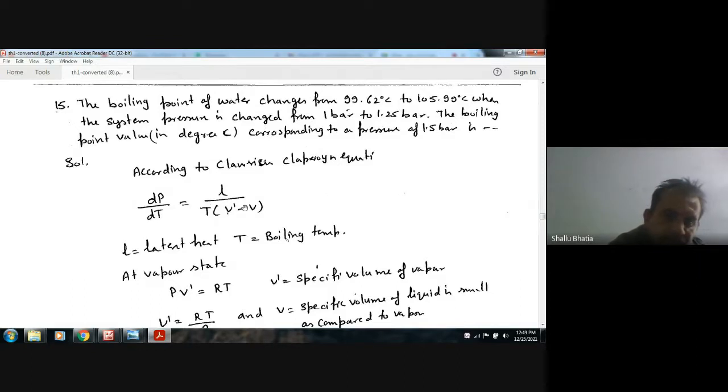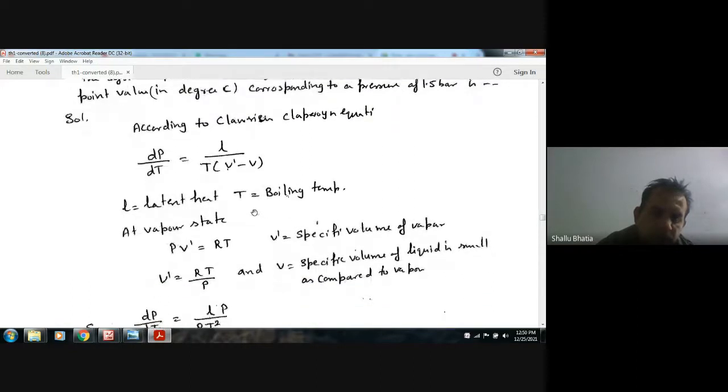So dP by dT is, according to the Clapeyron equation, L divided by T times the difference of specific volume of vapor and specific volume of fluid. Now the specific volume of water is very small as compared to the specific volume of vapor, so this quantity can be neglected.